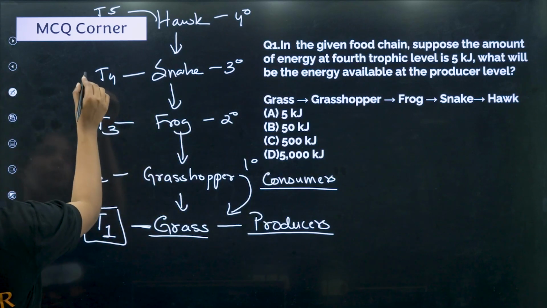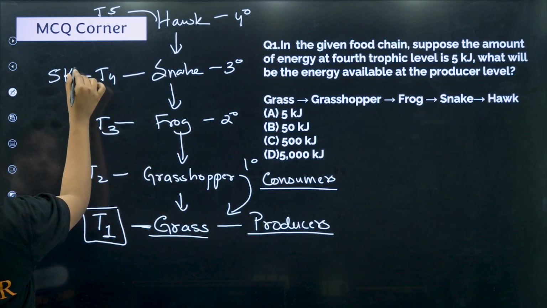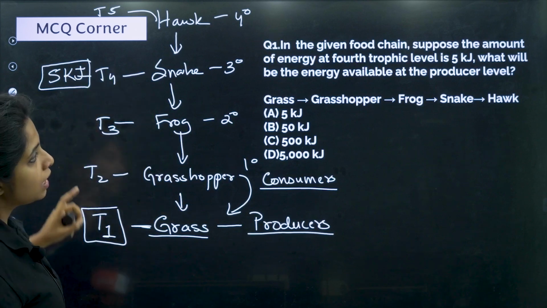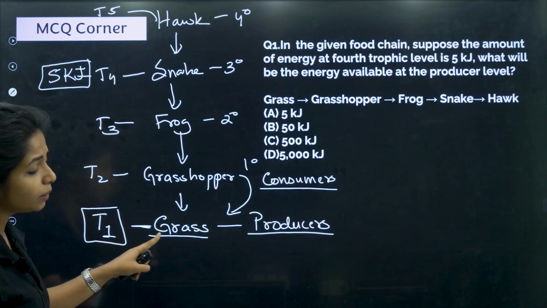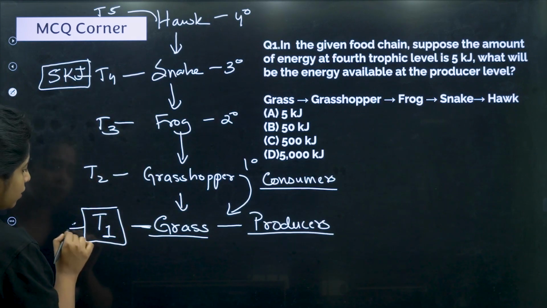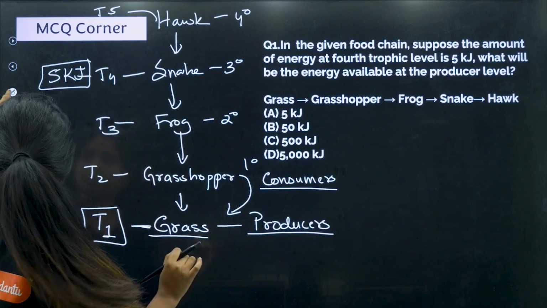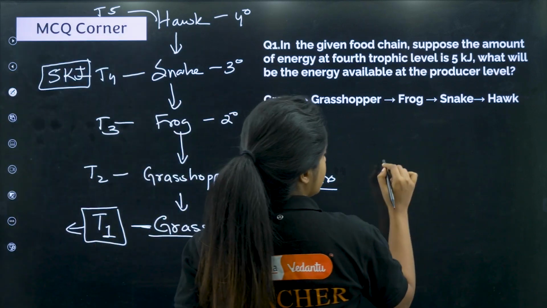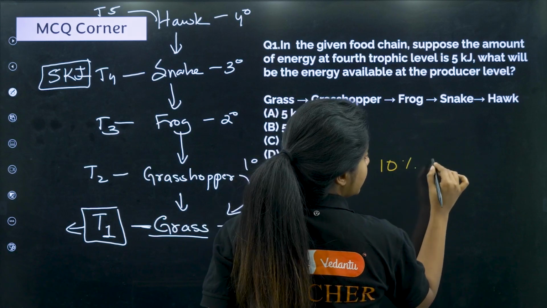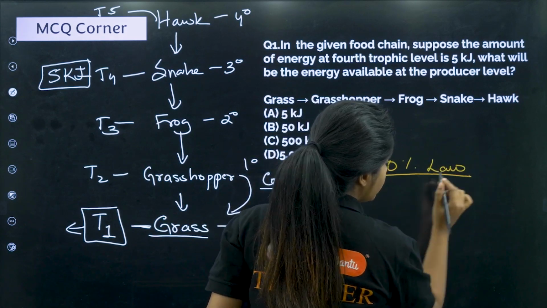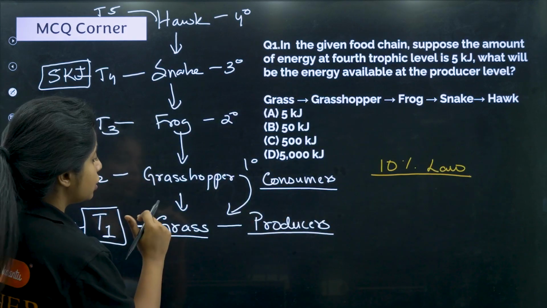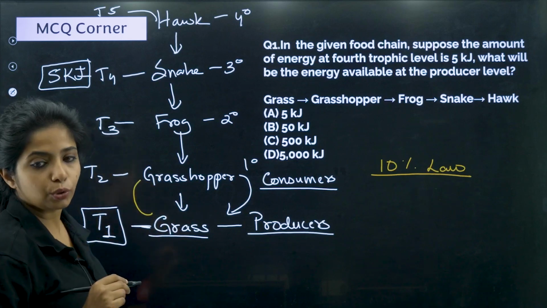Now in the question given, in the given food chain, suppose the amount of energy at the 4th trophic level is 5 kilojoules. Then what will be the energy available at the producer level? That is, it is asking about T1. How will you be able to find that out? I'll tell you one very easy thing that you need to remember throughout the chapter. There is a law known as the 10% law, according to which only 10% of the energy is transferred from one trophic level to the next.